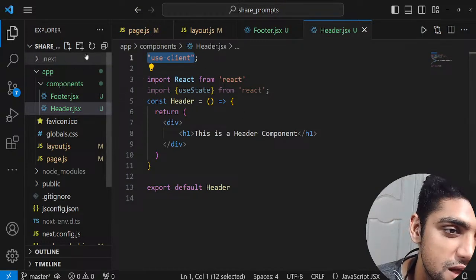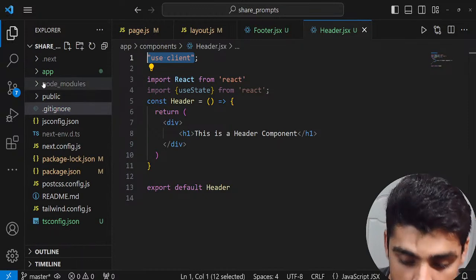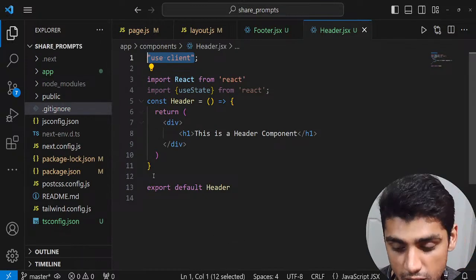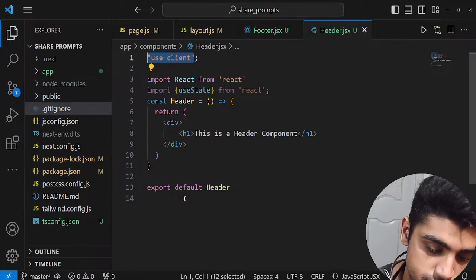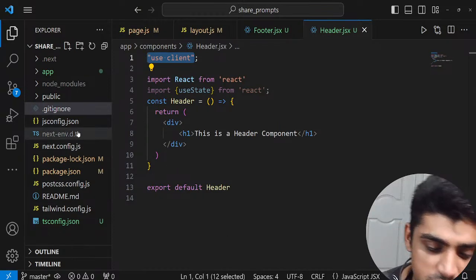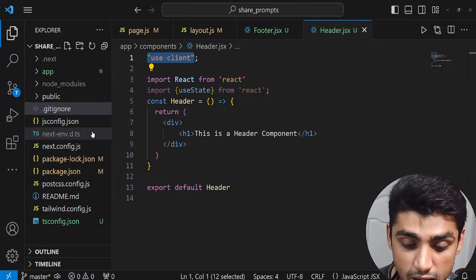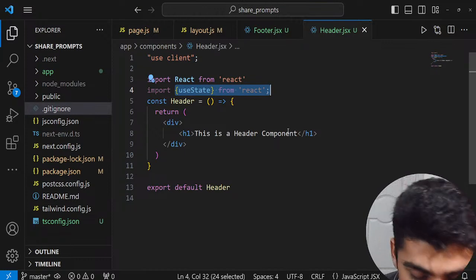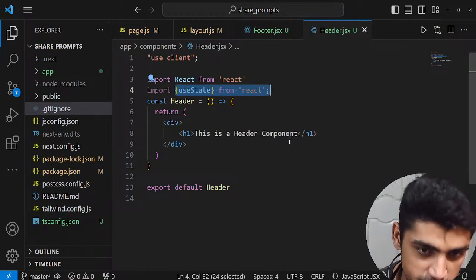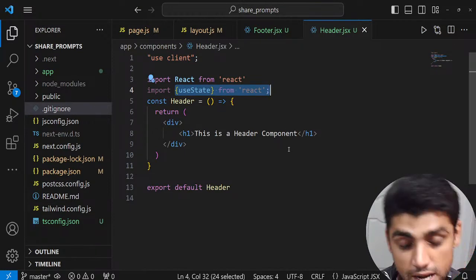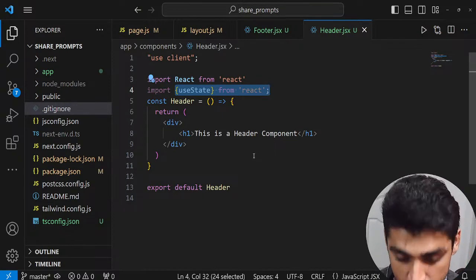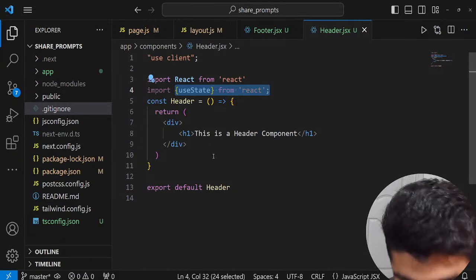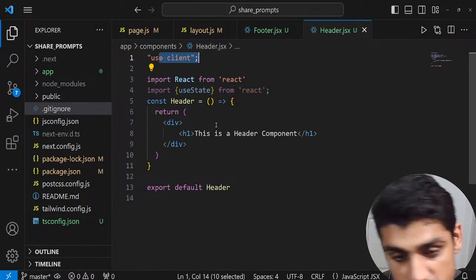Okay, now one more thing I wanted to show you was the routing system. But one other thing before routes: state management in React is primarily handled on the client side. This is state management, useState, useEffect. So if you're using any of the React hooks like useState, useEffect, or useReducer, or any kind of interactivity like mouse click, onClick and onSubmit, or whatever these things I was talking about, you'd have to include the use client directive on the top, and that's your solution.